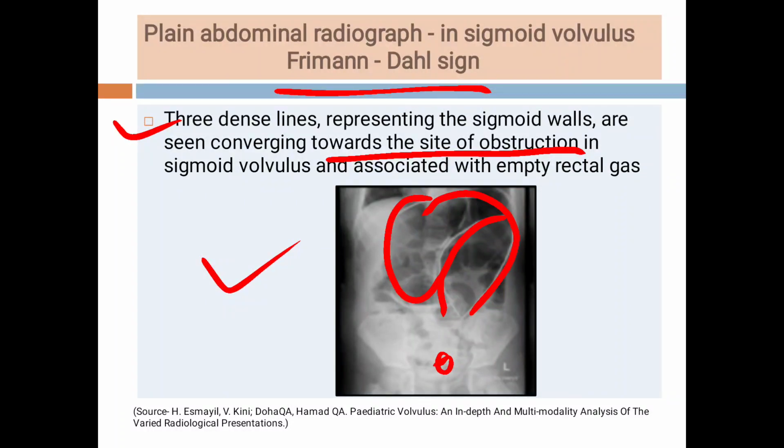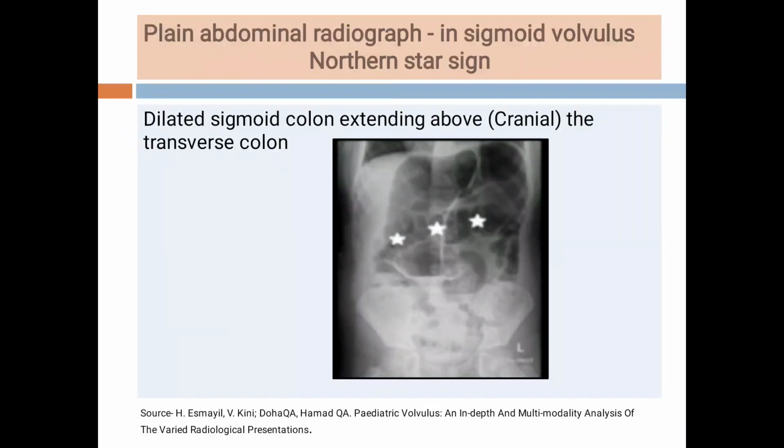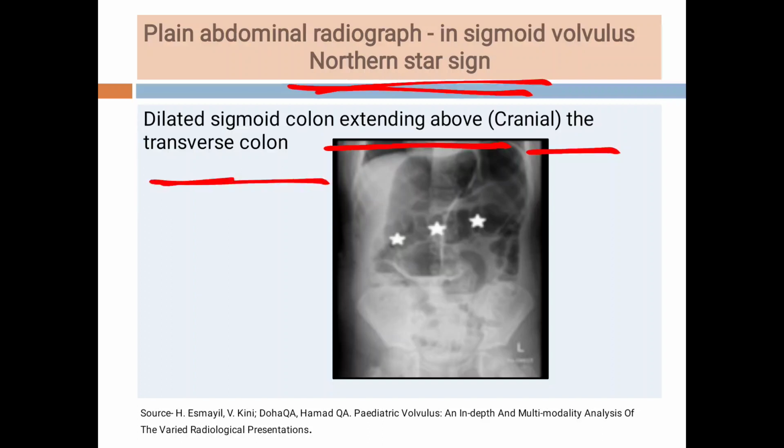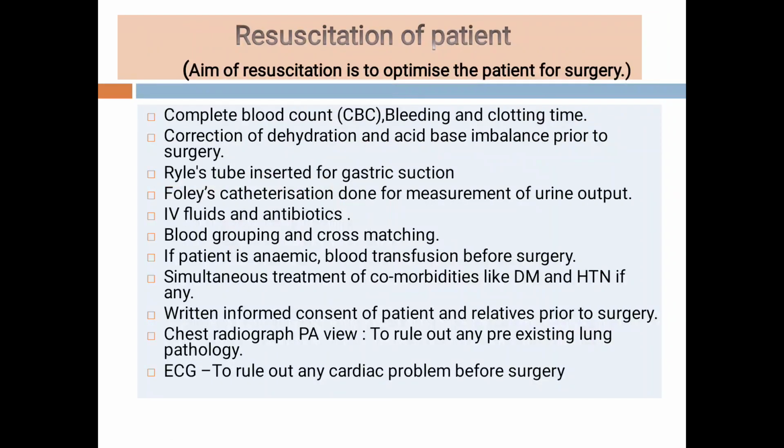in the rectum. Then another sign seen on plain abdominal radiograph is called the northern exposure sign or northern star sign. In this, the dilated sigmoid colon extends above the transverse colon, above meaning towards the cranial side. So these are the two signs. They are mentioned in literature, but not in our standard textbooks. So students, you should write only two signs: the coffee bean sign and the bent inner tube sign.